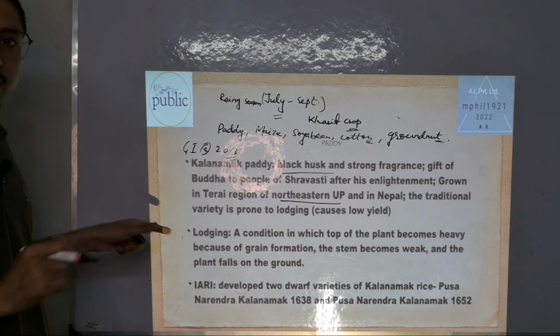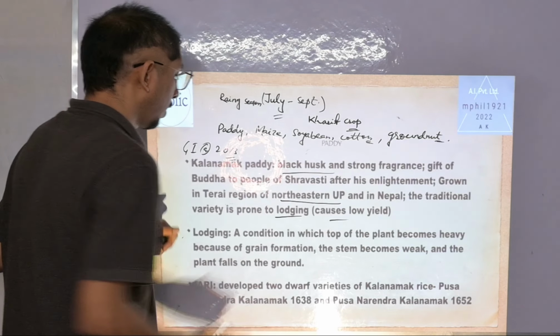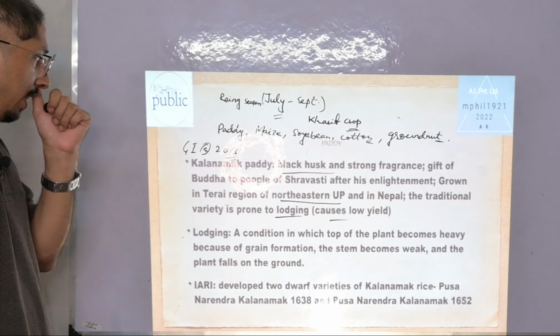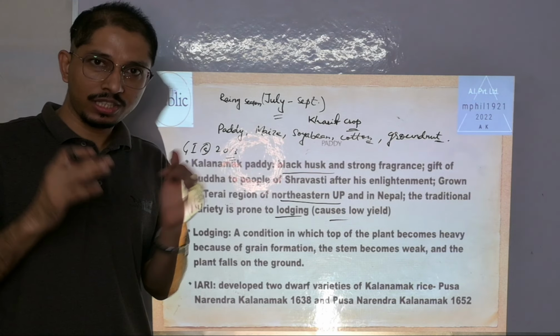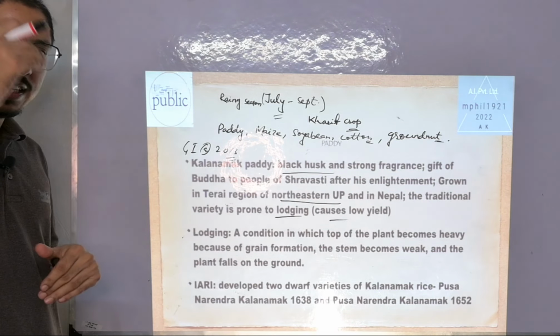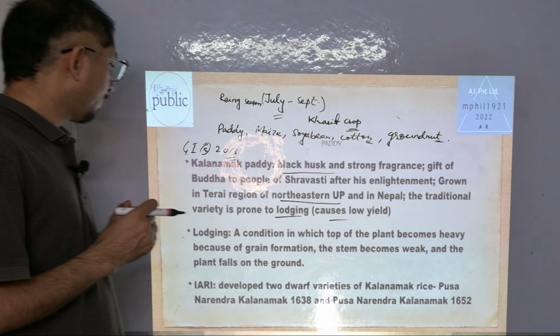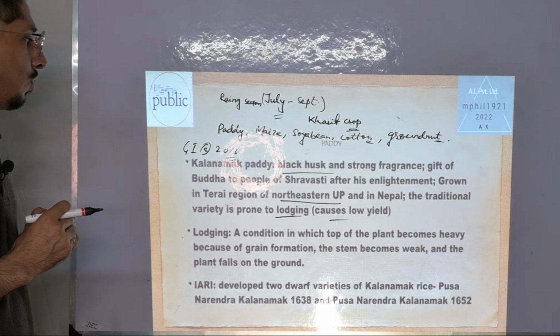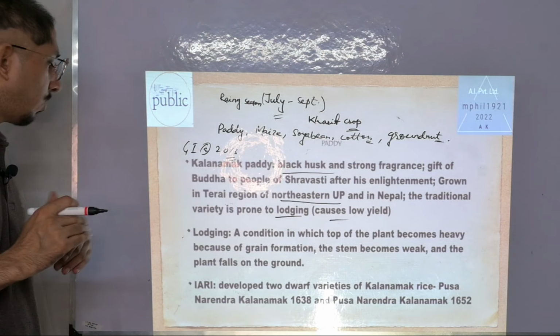The traditional variety is prone to lodging. So what is lodging? It causes low yield. Lodging is a condition whereby the top of the plant becomes heavy because of grain filling and the stem is weak, so it cannot support the plant. The plant falls on the ground, and this leads to a reduction in the yield also.